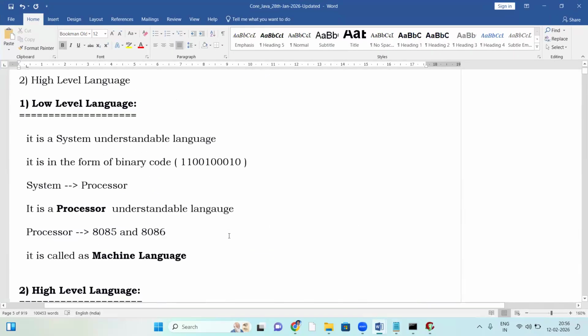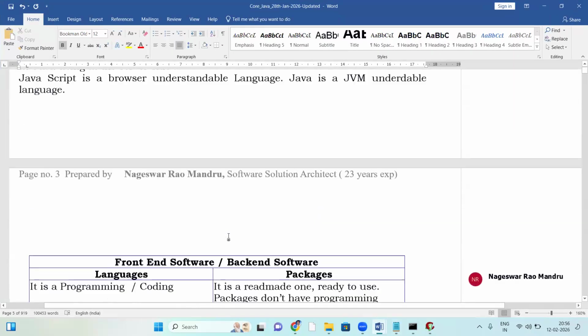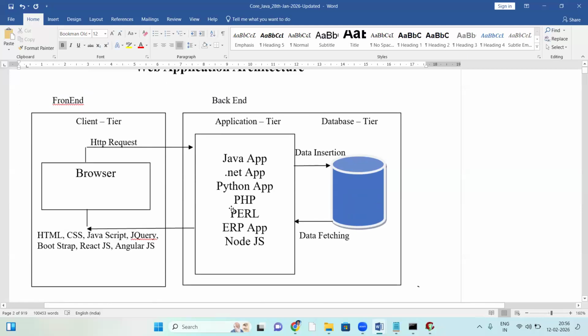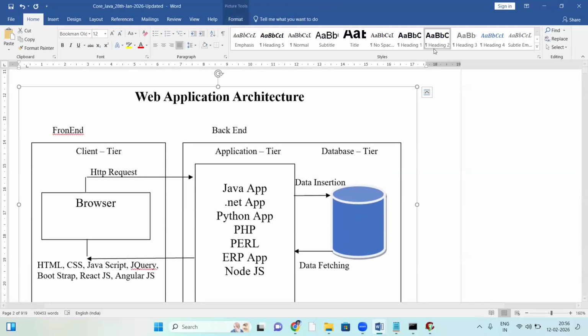In the previous session, we saw this is the application. JavaScript comes at the front end, which means the client side. JavaScript is used for client-side validations, while Java is used at the server side for server-side transactions.